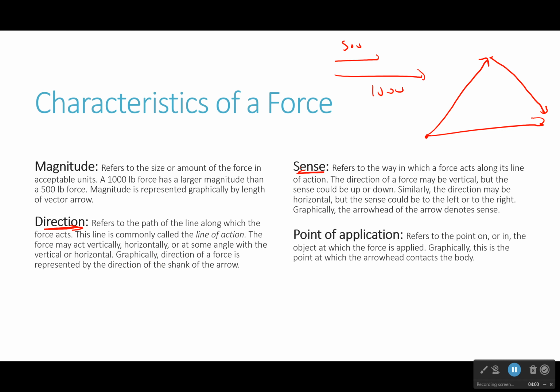Then sense. Now, for all these, the force is acting along a line of action. I have my force, and the line of action is just if I were to draw a line through my force vector, this little arrow, and go off to infinity in both directions. That's the line of action that it's doing. But what direction am I going? Am I going to the right on that line or the left on that line? Well, that's fairly easy to see here because I have put a little arrowhead on it.